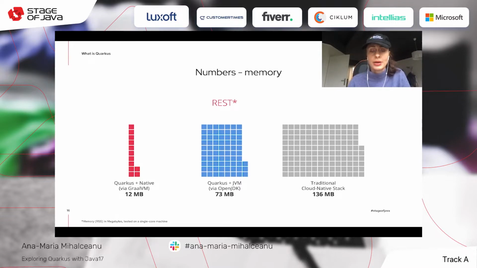Now, there are some numbers regarding the memory. As you can see, the Quarkus native has the smallest number.